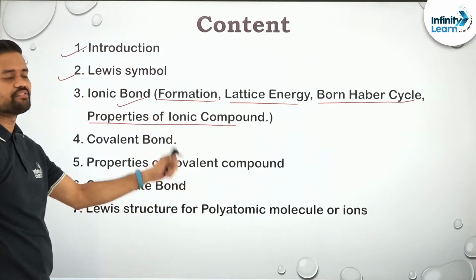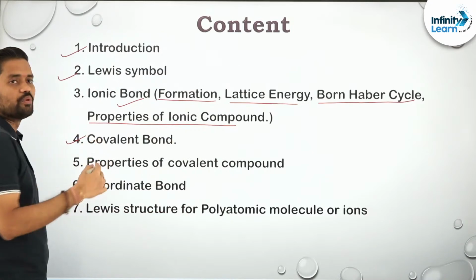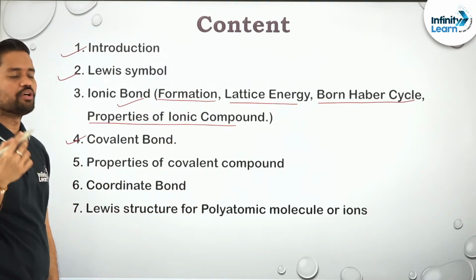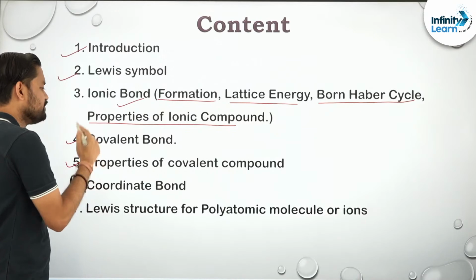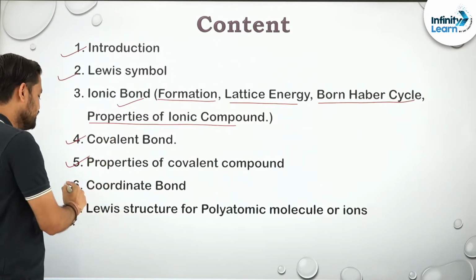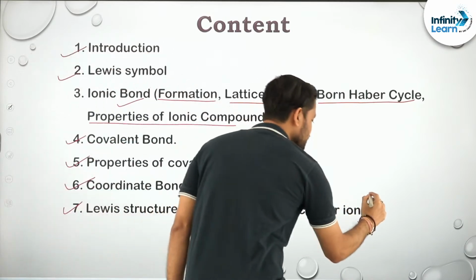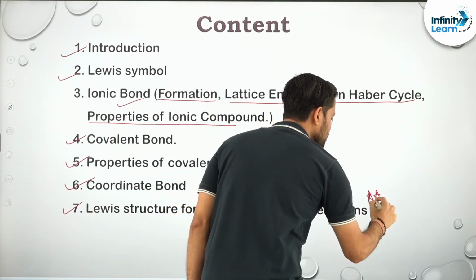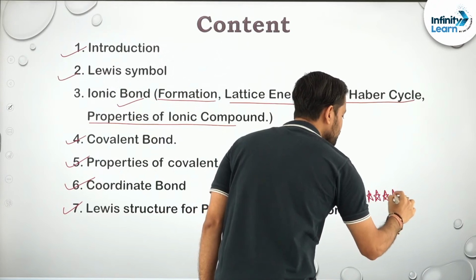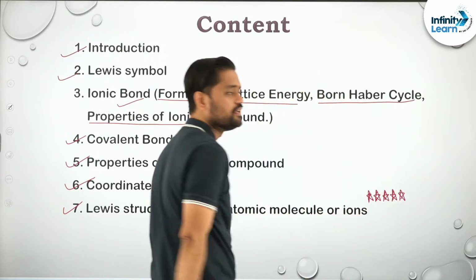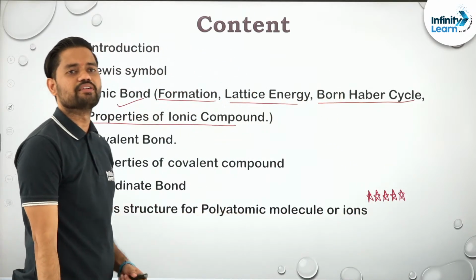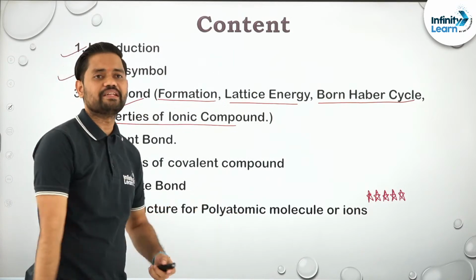This is a theory, I'll just read it. Then comes covalent bond: what are covalent bonds, what are the types of covalent bond, and all those things. Then properties of covalent compounds. Then coordinate bond, and this is one of the important segments. Let me give this a 3-star or a 5-star, as a matter of fact. This is going to be the most important concept, because if you understand it, many later problems and concepts will become easy.